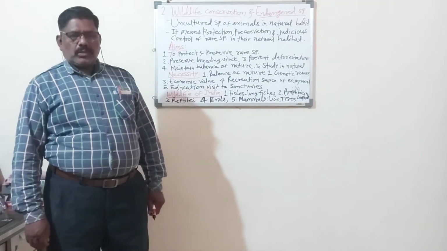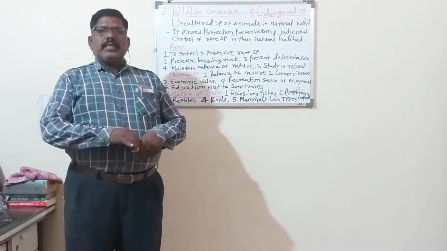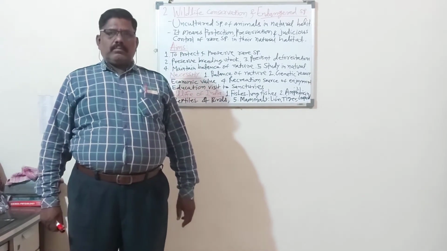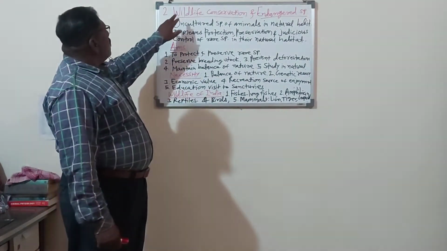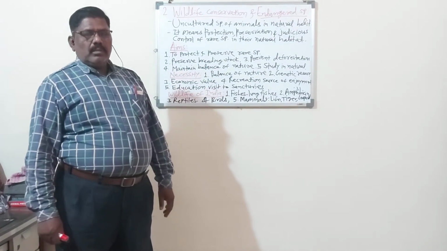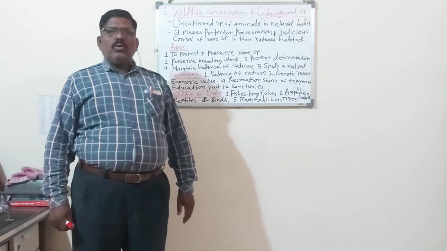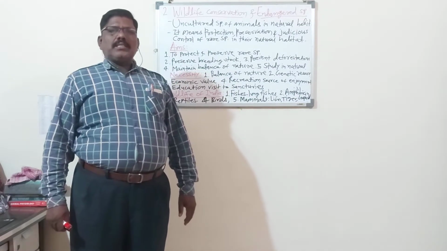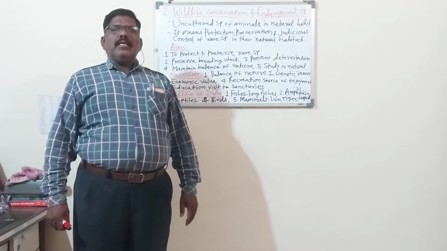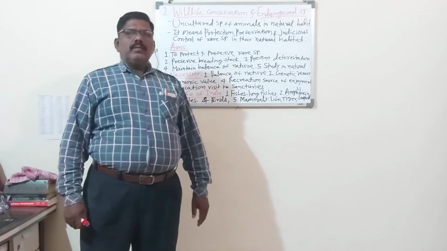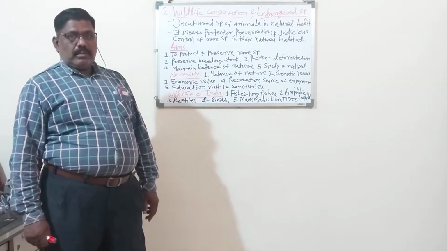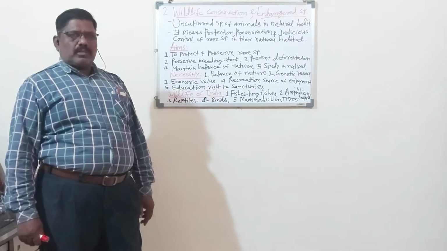Dear students, today we will study the last unit, second chapter, that is wildlife conservation and endangered species. Dear students, you know from your syllabus the last unit number is 4, and in that unit we have to study the first chapter, adaptation, as we have already completed. Different types of adaptation. Very important chapter.